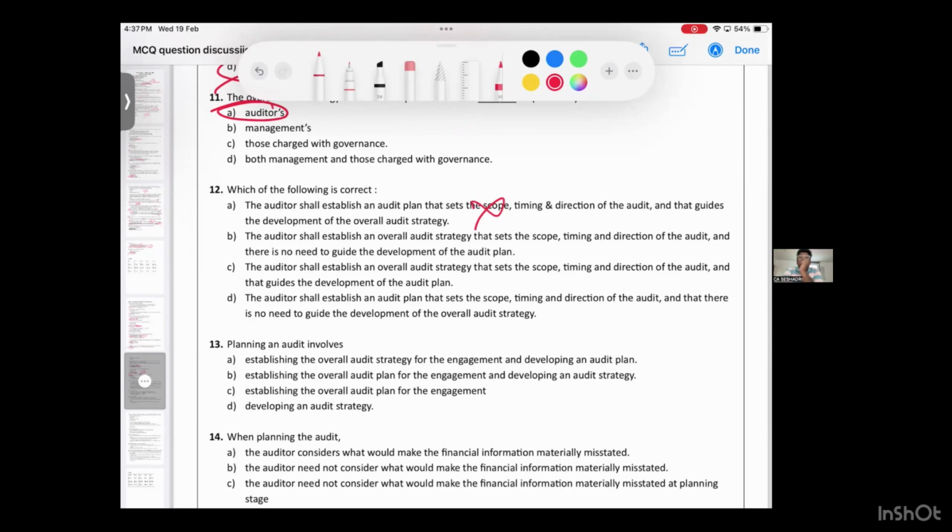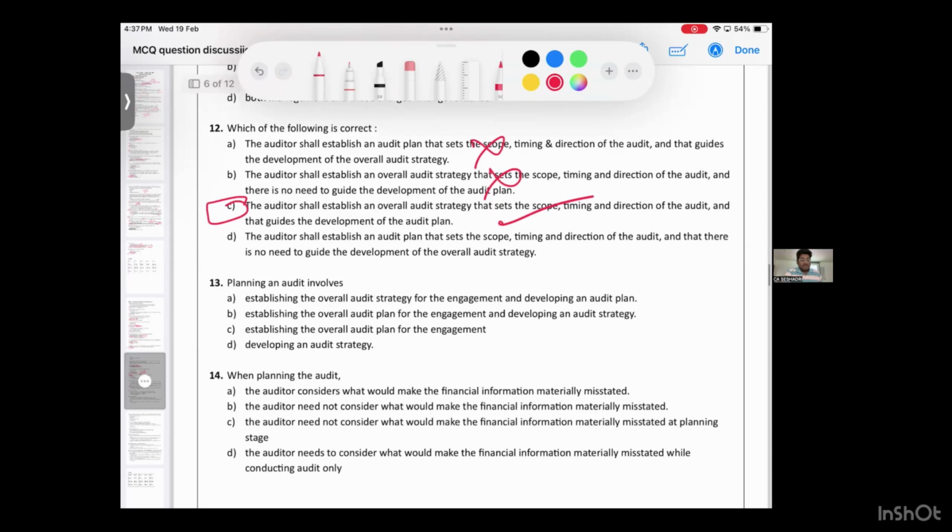Read word by word. Let me check. A and B are wrong, because there is a small mistake there. Next, the auditor shall establish strategy. This will help in developing plan. C is the answer.